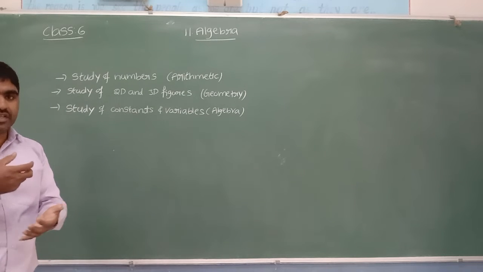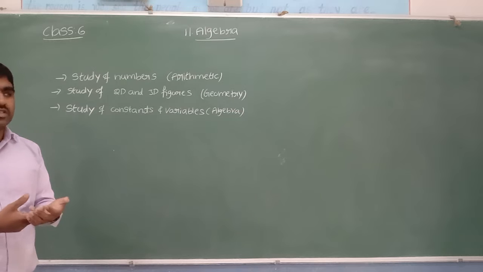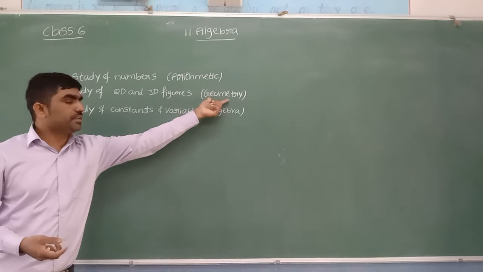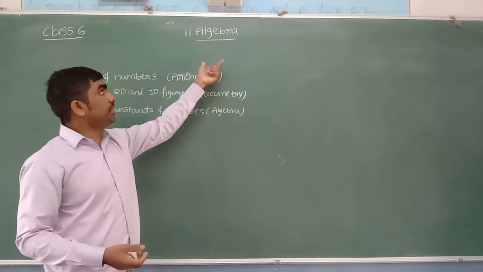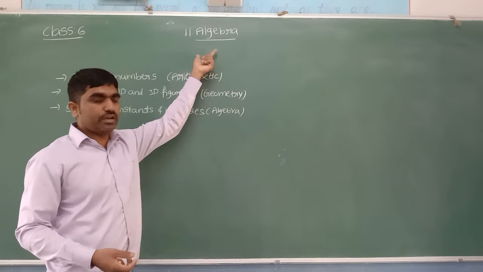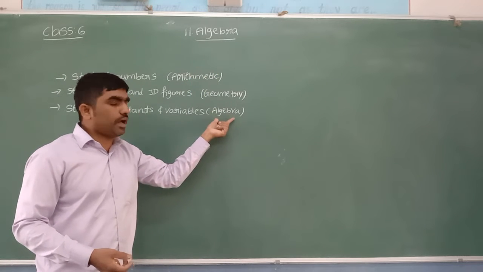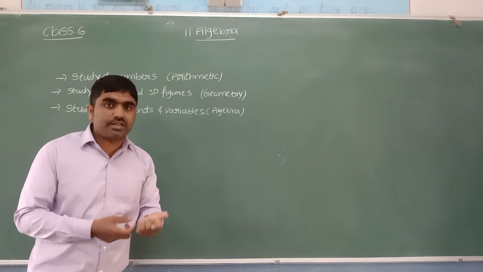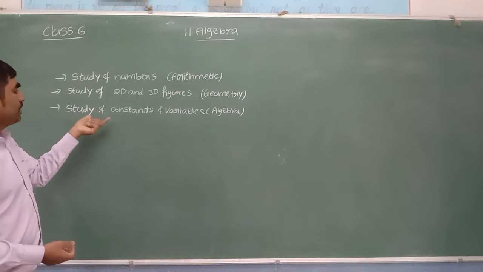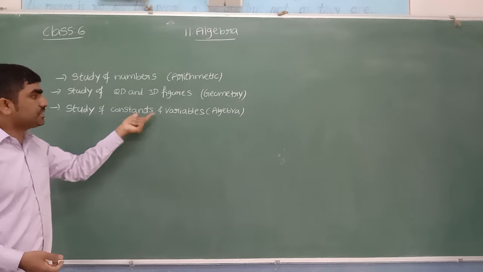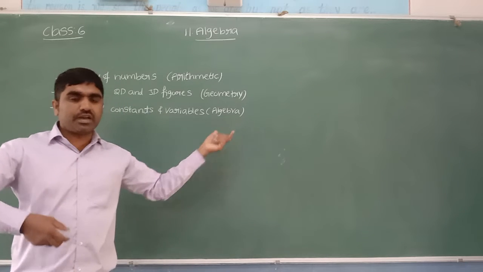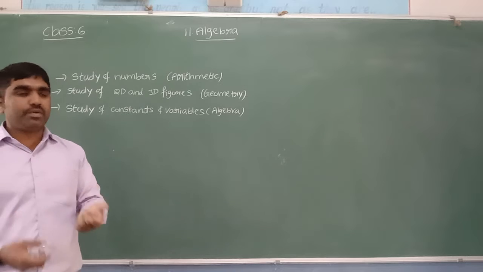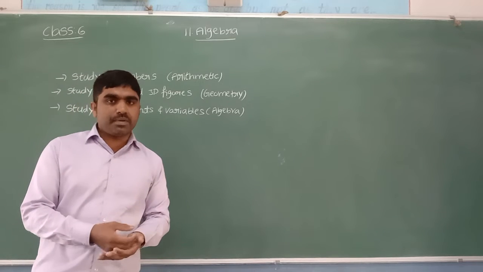The study of these comes under the branch geometry. And like that we have another branch in mathematics, which is algebra. The study of constants and variables is called algebra. We study about constants and variables in this algebra branch.